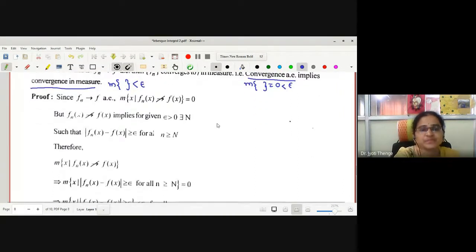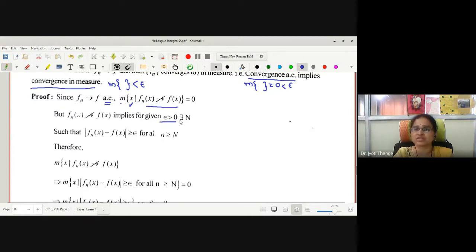Let us prove this. Let me assume Fn converges to F almost everywhere. What is the meaning of almost everywhere? The measure of the set collecting x such that the property does not hold is 0. What is the meaning of Fn(x) does not converge to F(x)?